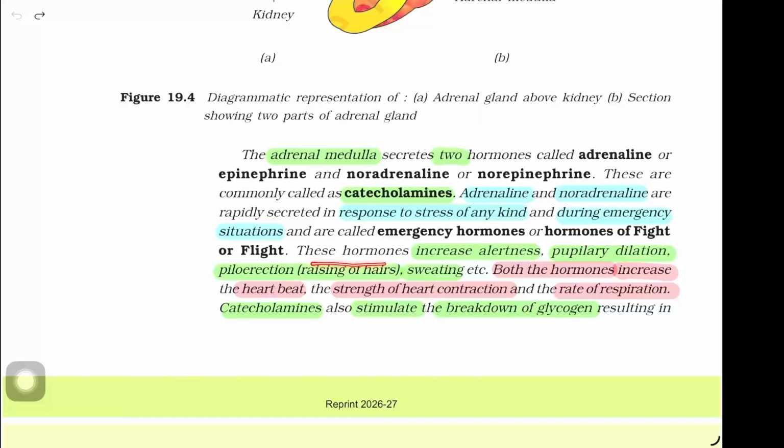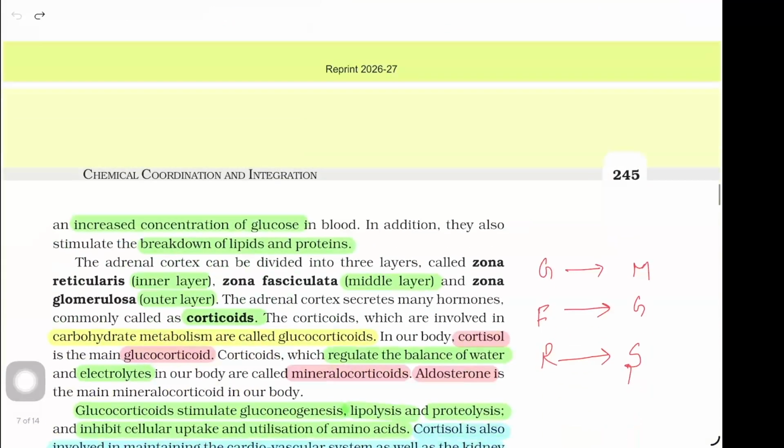These hormones increase alertness, pupillary dilation, piloerection, that is raising of hairs, sweating, etc. Both of the hormones increase the heartbeat, the strength of heart contraction, and the rate of respiration. Catecholamines also stimulate the breakdown of glycogen, resulting in an increased concentration of glucose in blood. In addition, they also stimulate the breakdown of lipids and proteins.